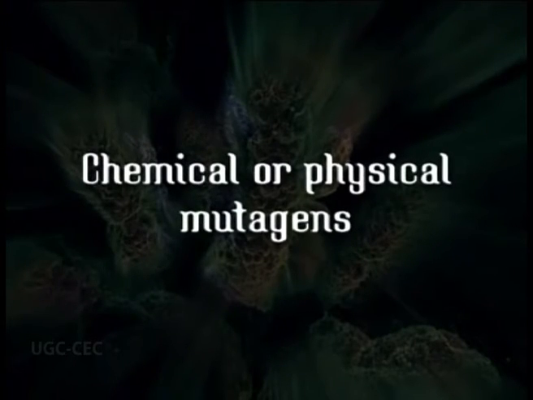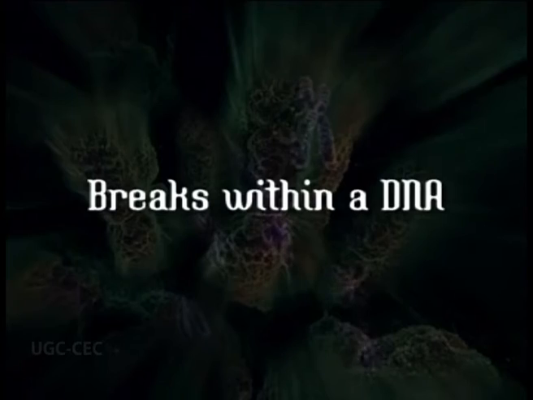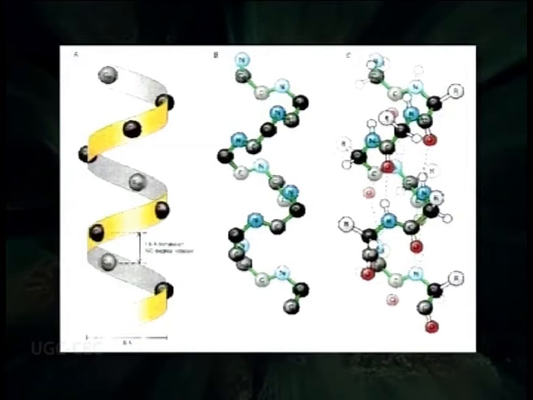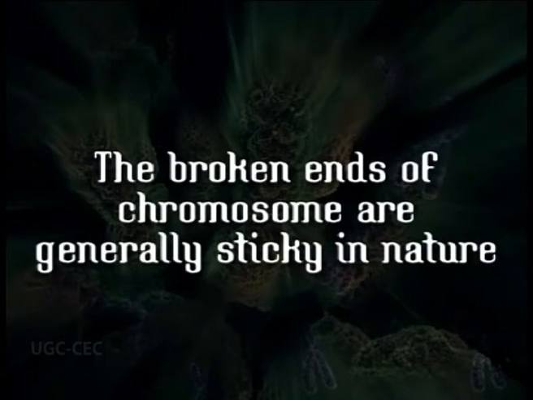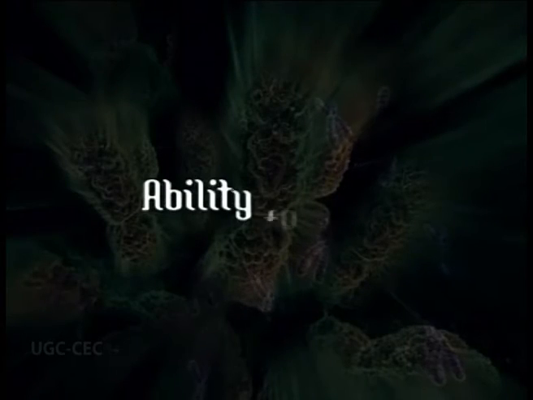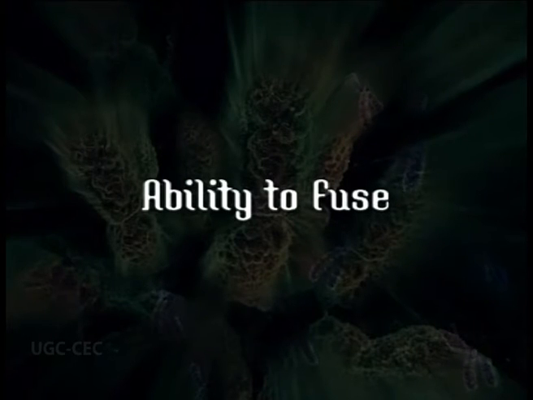Similar breakage can also be induced with the help of chemical mutagens or with the help of physical mutagens like X-rays, gamma rays, etc. These mutagens have the ability to break phosphodiester bonds within the DNA molecules and hence induce breaks within the DNA. After a break has taken place, these broken ends of the chromosome are generally sticky in nature. Sticky means that these broken ends have the ability to fuse with any other broken end.